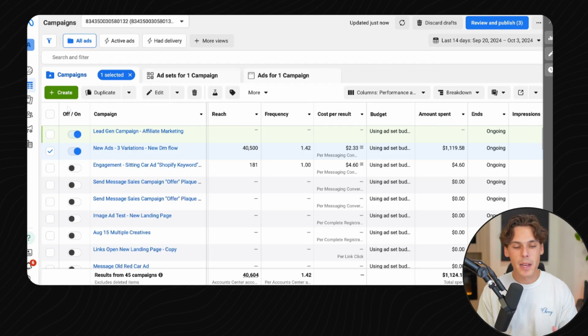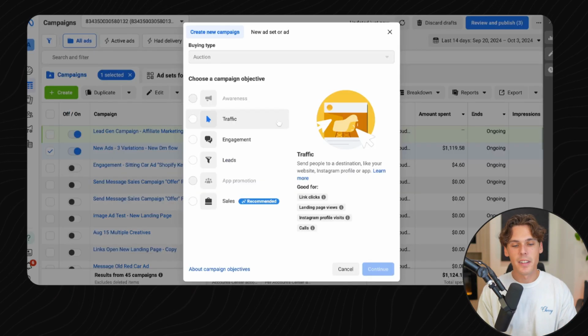So we want to create a new campaign. At the top left, we're going to hit create. It's going to take you to this page to set up your new campaign. So there's multiple objectives that you can choose from. There's traffic, engagement, leads, and sales. So there's a pretty big difference between all of them. Whichever one that you choose is what Facebook is going to go after.